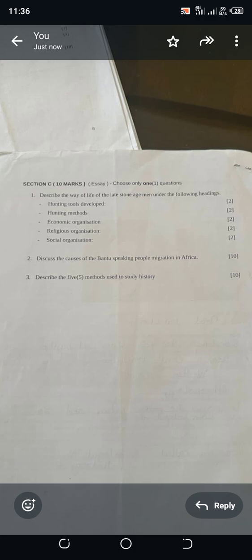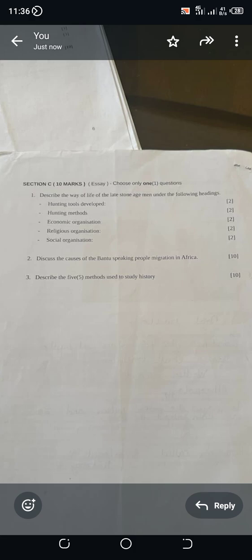So the first part is a question on late Stone Age. Now when you look at these points that have been given here, they all have 2 marks each. So you're not going to write a long paragraph answer because 2 marks is not sufficient for a long paragraph. So the essay you're going to write is a very short paragraph type of essay. All right, it's not a one-word answer, but rather a few short sentences.